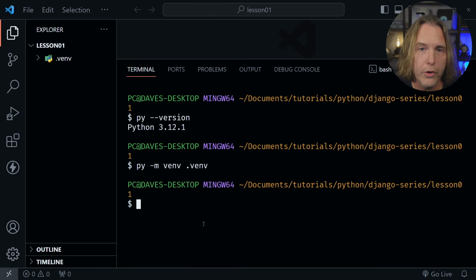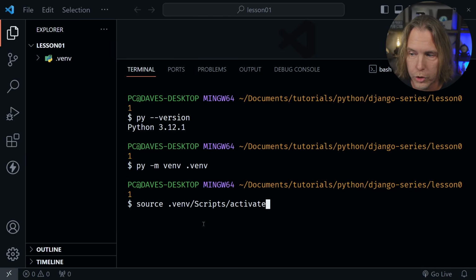Now this is another difference between Windows or Mac and Linux. So what I want to type on Windows is source .venv/scripts/activate, and that would activate my virtual environment.